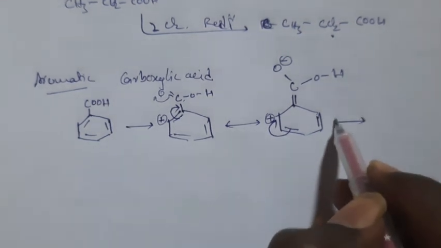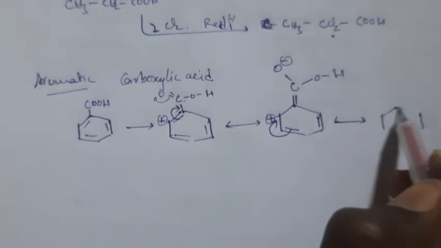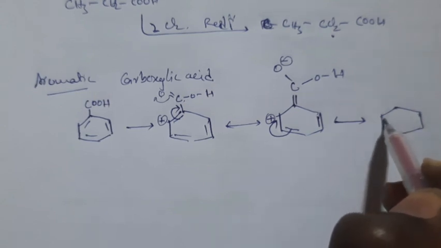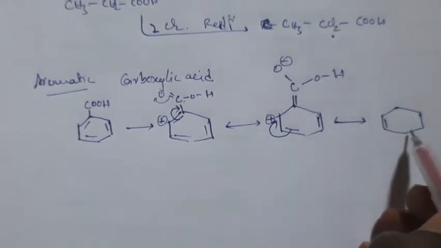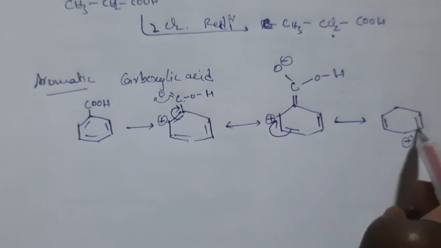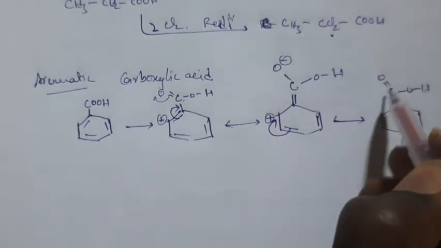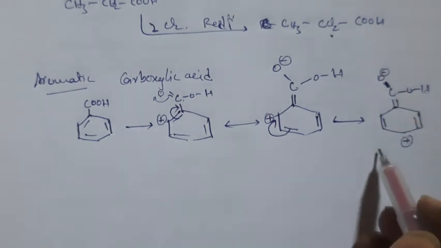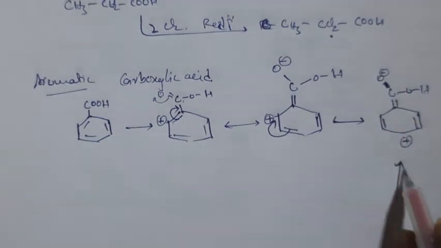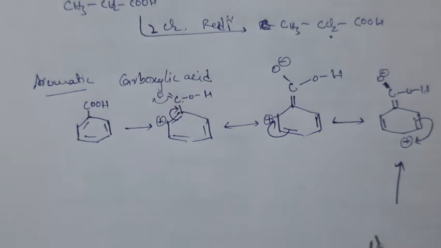So what is happening here? One bond here, new bond here, and this is the plus charge here. Here C double bond OH, single bond O minus. The plus charge is again toward this carbon, so this bond will come here.